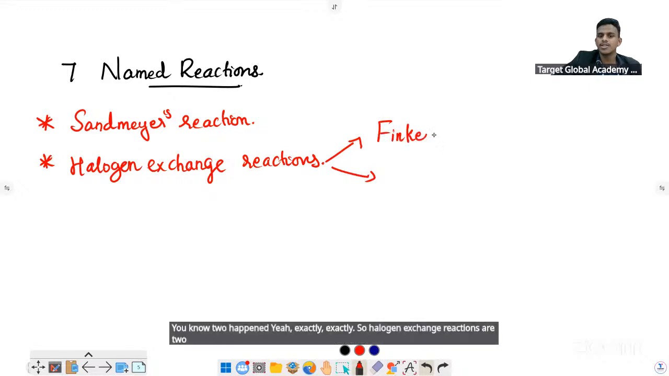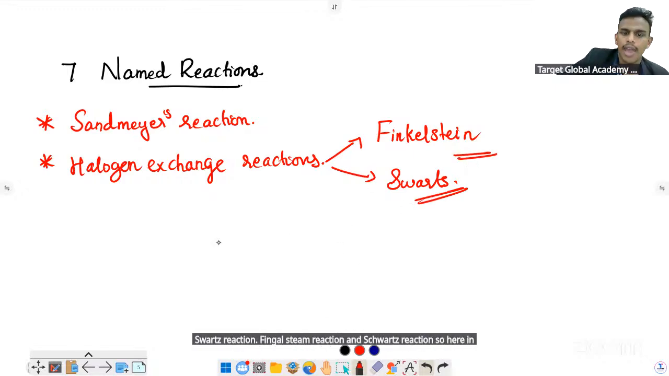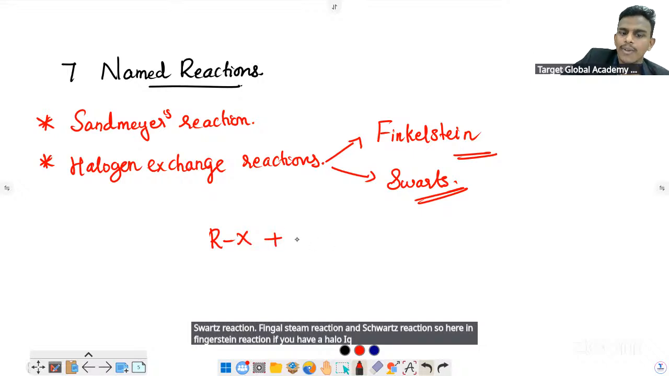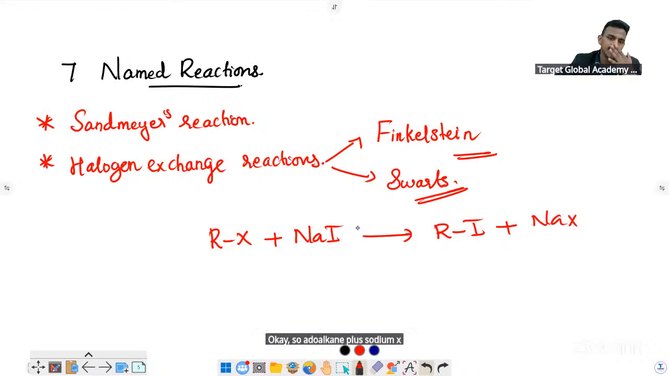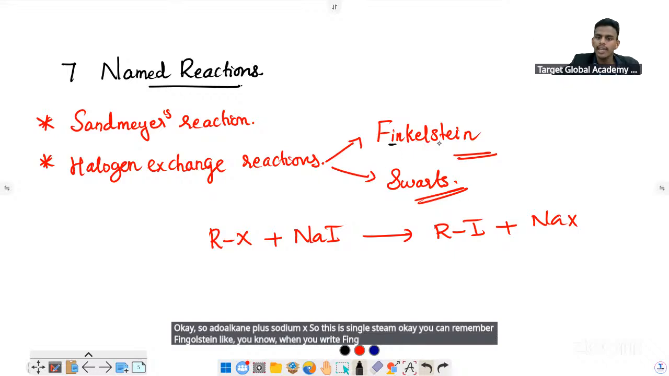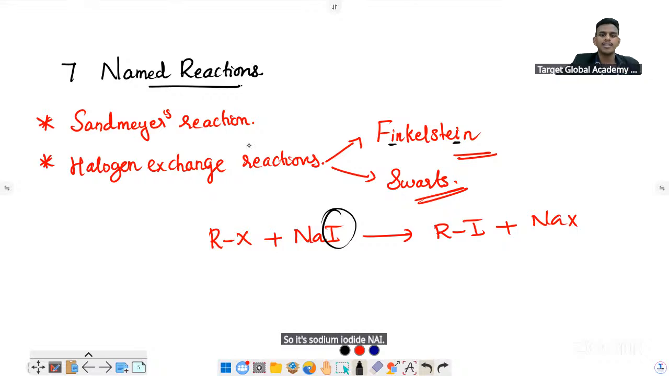One is Finkelstein reaction. The other one is Swarts reaction. So here in Finkelstein reaction, if you have a haloalkane and you react it with sodium iodide, you can form an iodoalkane plus sodium X. You can remember Finkelstein like this: when you write Finkelstein, there is an I, so it's sodium iodide, NaI. This is how I remember the Finkelstein reaction.